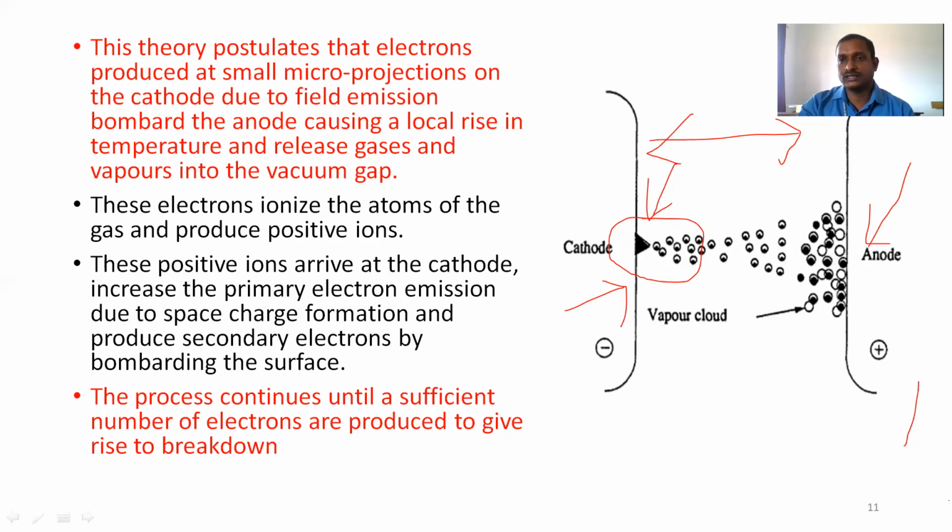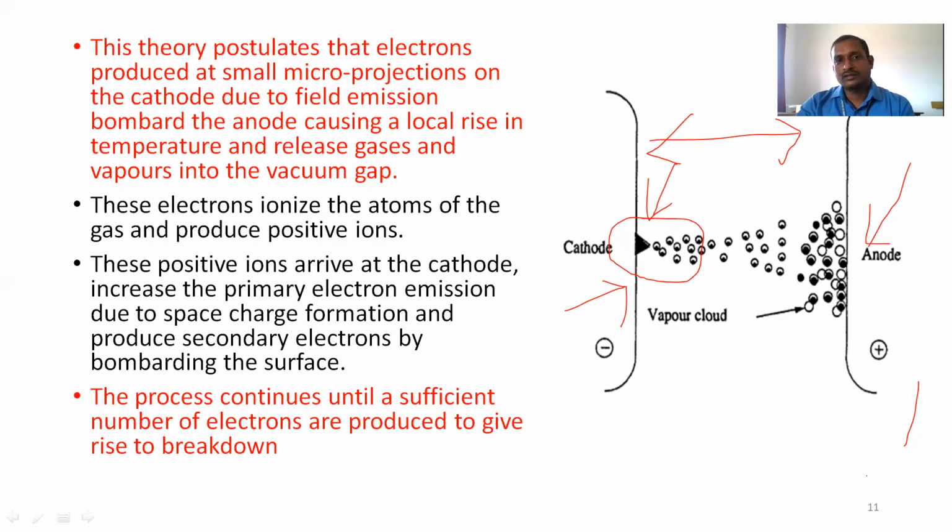These positive ions again move across the gap and arrive at the cathode. This increases the primary electron emission due to space charge formation, so more electrons are induced in the end, and secondary electrons are produced.